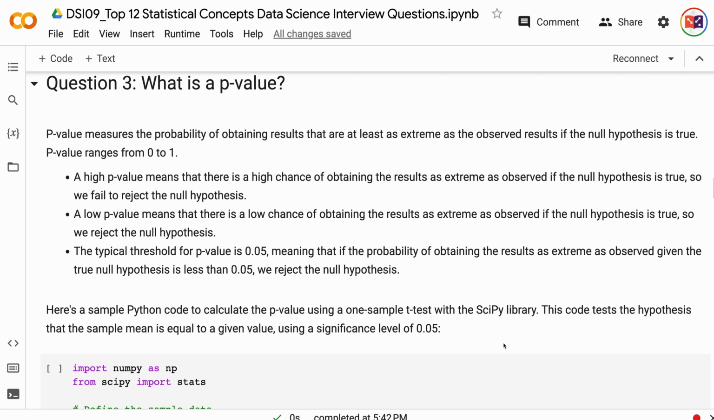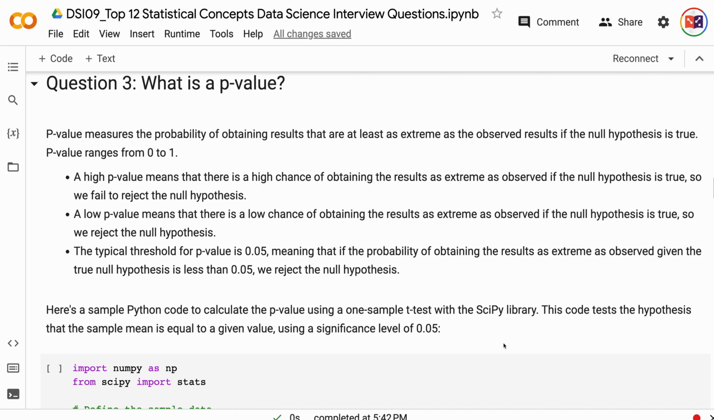A low p-value means that there is a low chance of obtaining the results as extreme as observed if the null hypothesis is true, so we reject the null hypothesis. The typical threshold for p-value is 0.05, meaning that if the probability of obtaining the results as extreme as observed given the true null hypothesis is less than 0.05, we reject the null hypothesis.